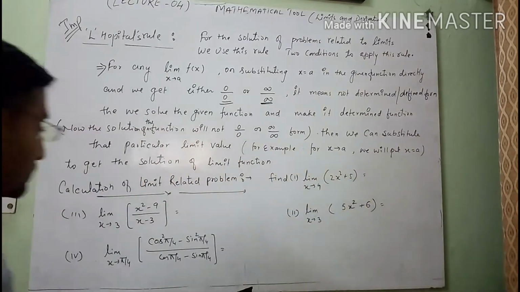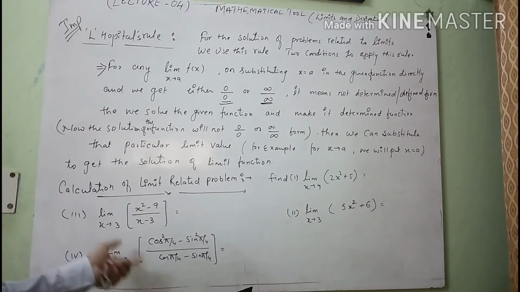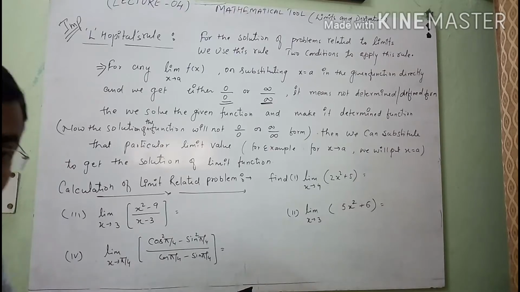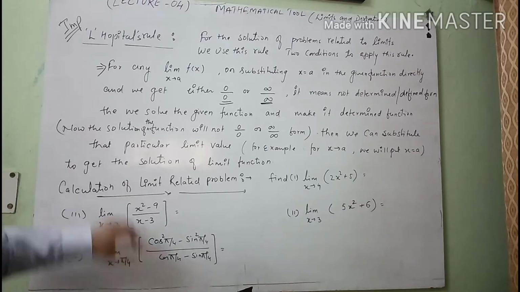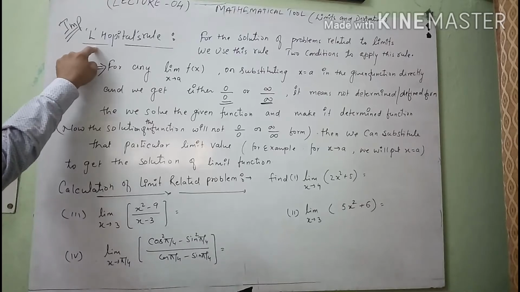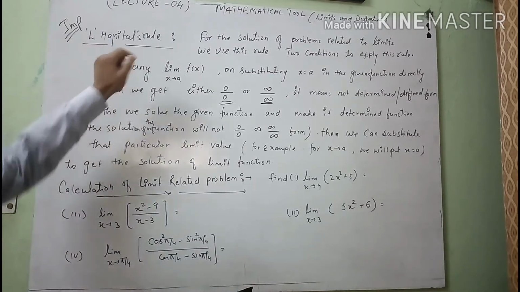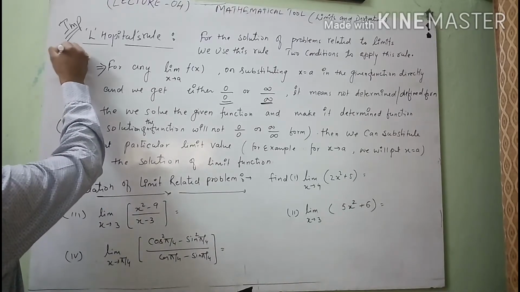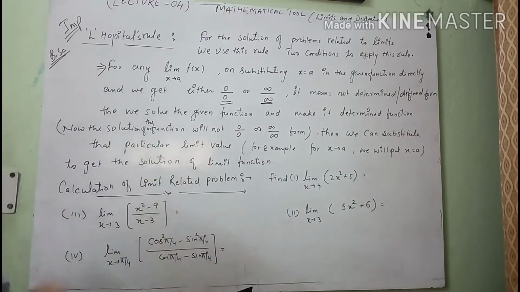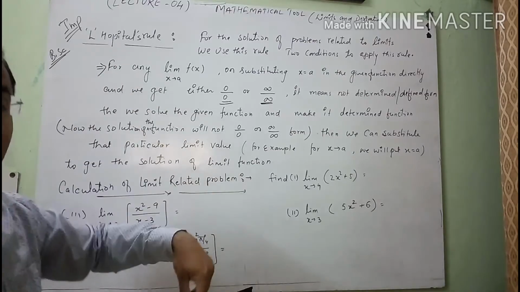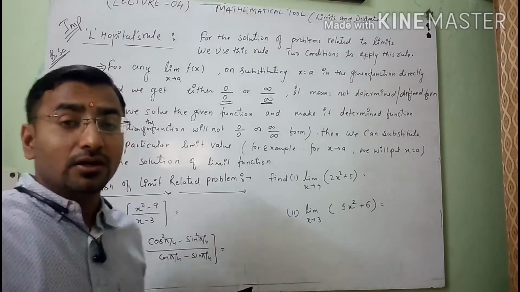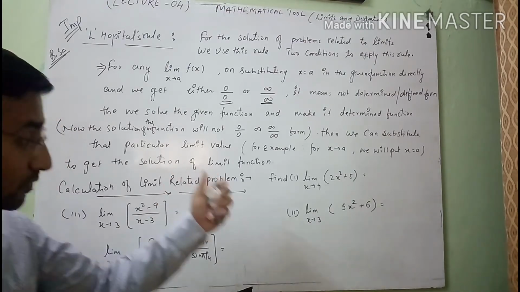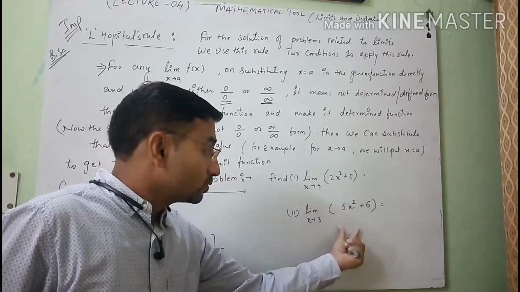So when these questions are not able to be solved directly on substituting the value of x equals to 3 and x equals to pi by 4, then we use here one important formula, or you can say important rule, which is called L'Hopital rule, which you will discuss in BSc Mathematics. And also this rule is useful in class 11th and 12th limit and derivatives problems. Clear student? So first of all, I will solve these two problems.